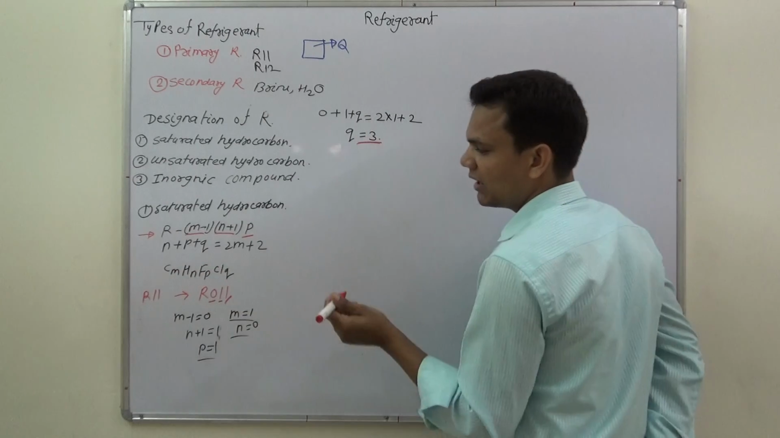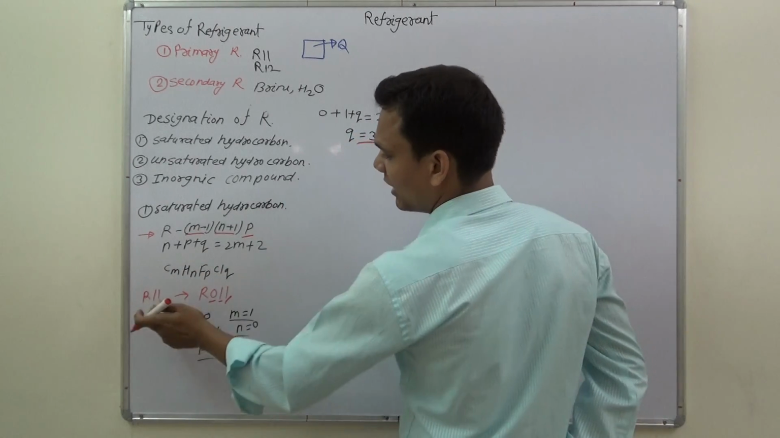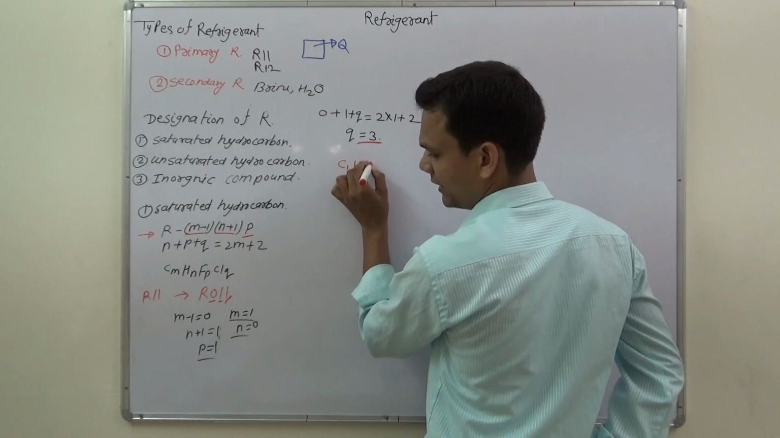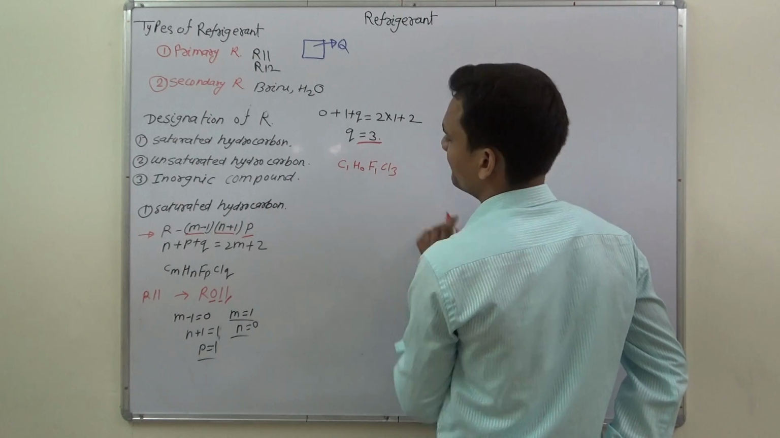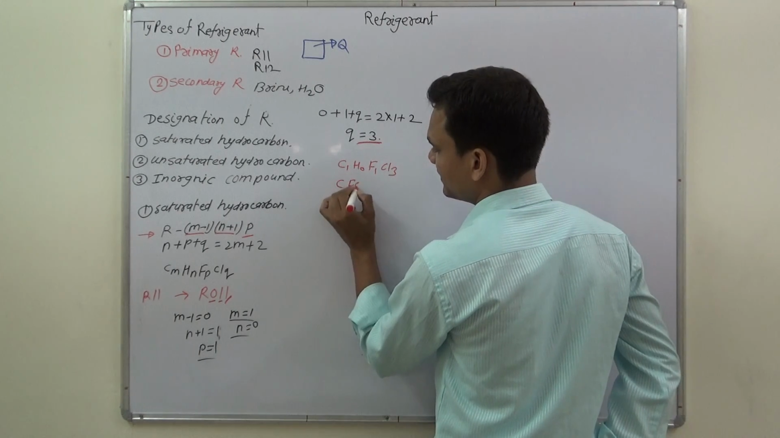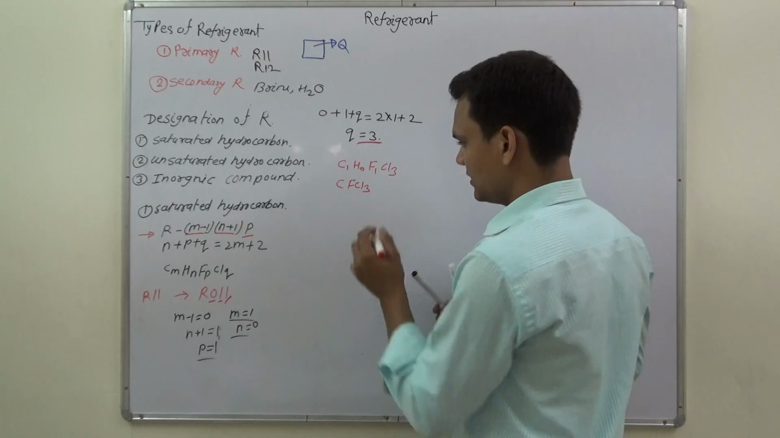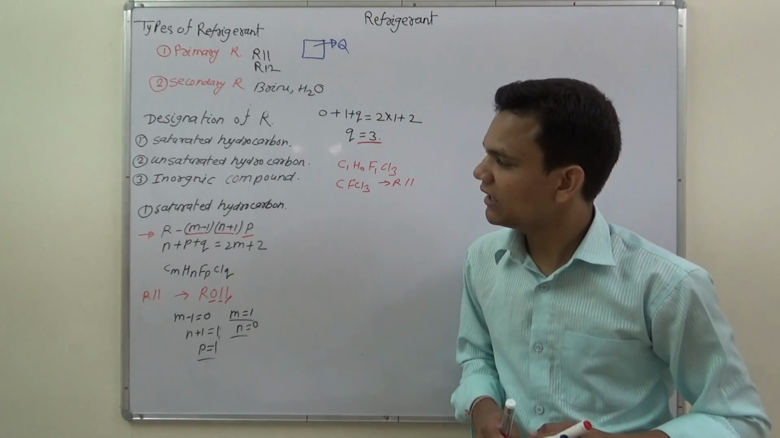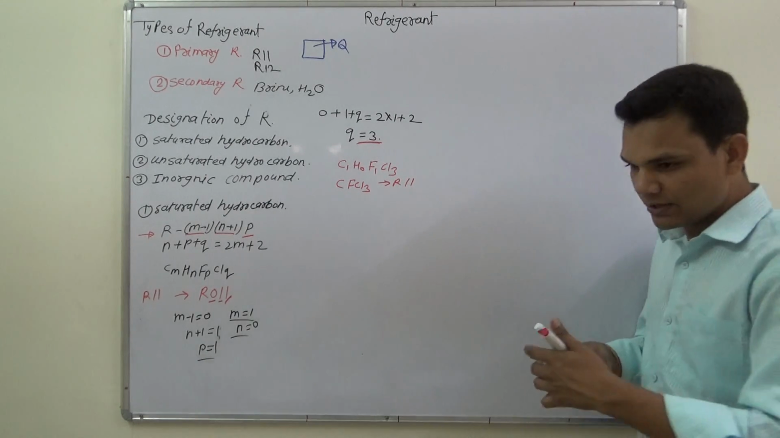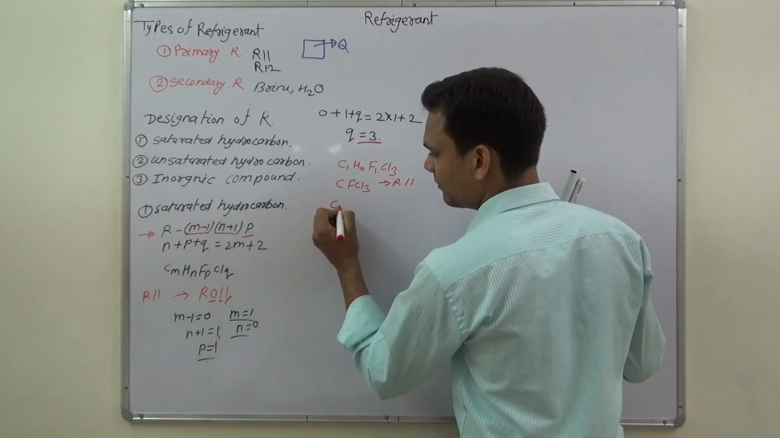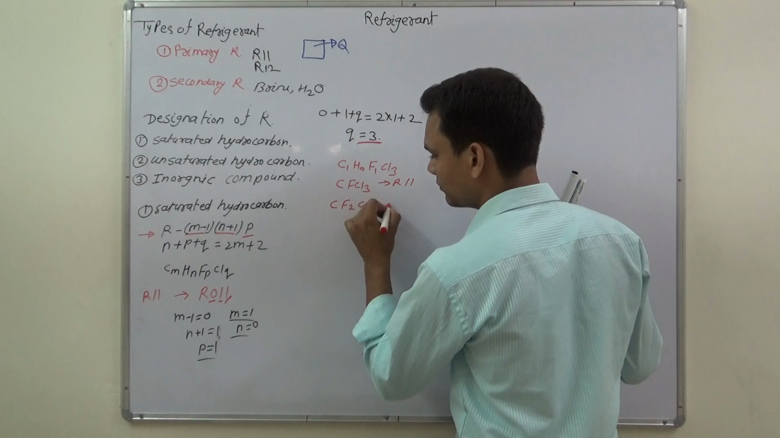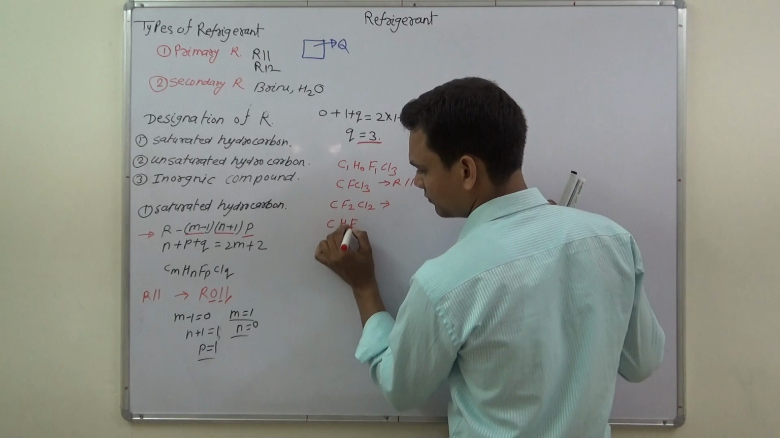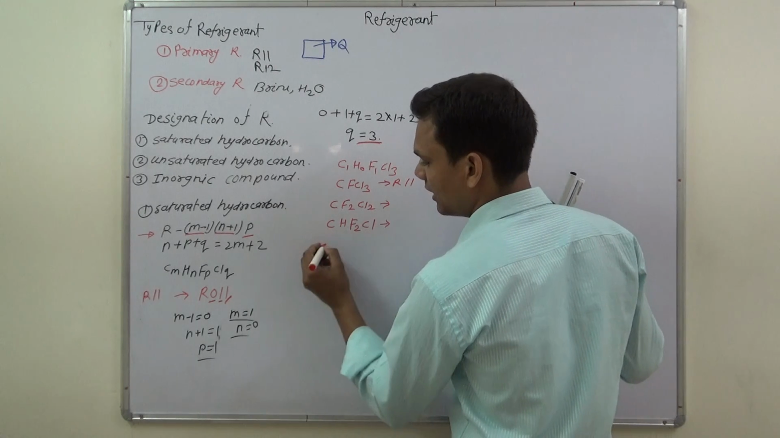These values we can put in the chemical formula, and we get the chemical formula for R11, that is C1H0F1Cl3, or we can write CFCl3. This is the chemical formula for R11. We calculated the chemical formula for R11. We can also write the chemical formula for R12, R13, or R134.